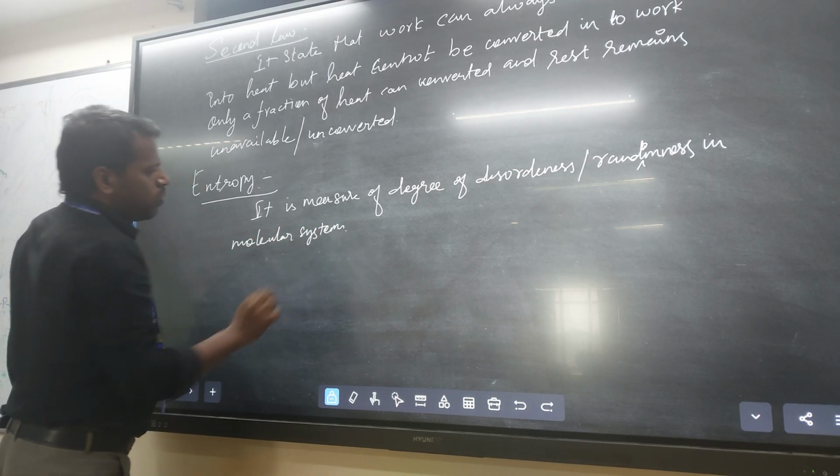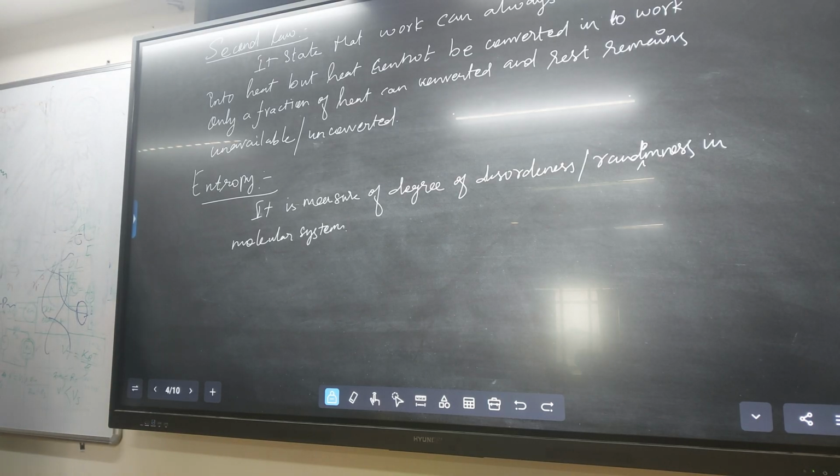What is the disorderness or randomness in the molecules that we measure? That is the entropy. You know, in solid, liquid, gas, where is the entropy more?